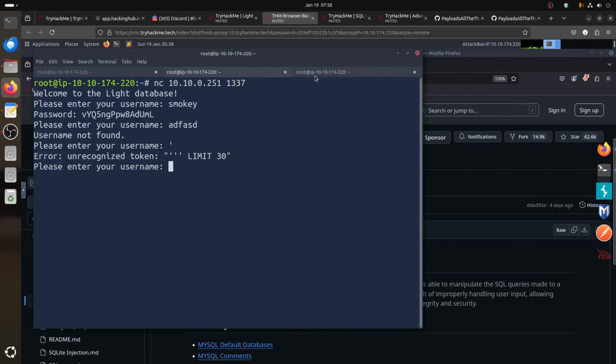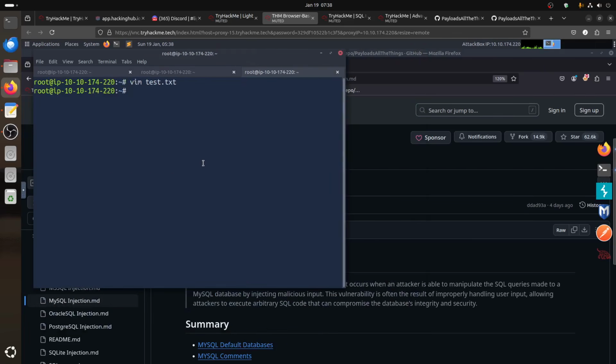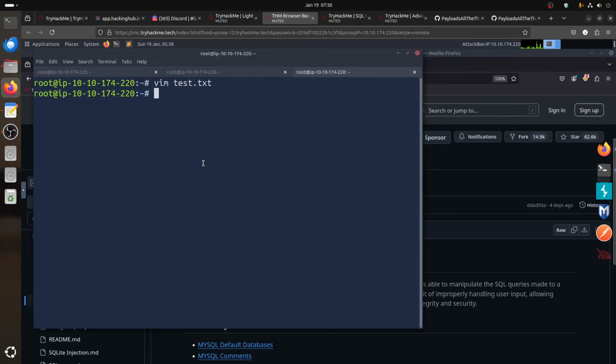What that gives us is an idea that maybe, let's open a text editor, the query that it runs, we can assume, is select some kind of password, because it gives us a password, from let's say a table called users, where username equals whatever we input as the value.